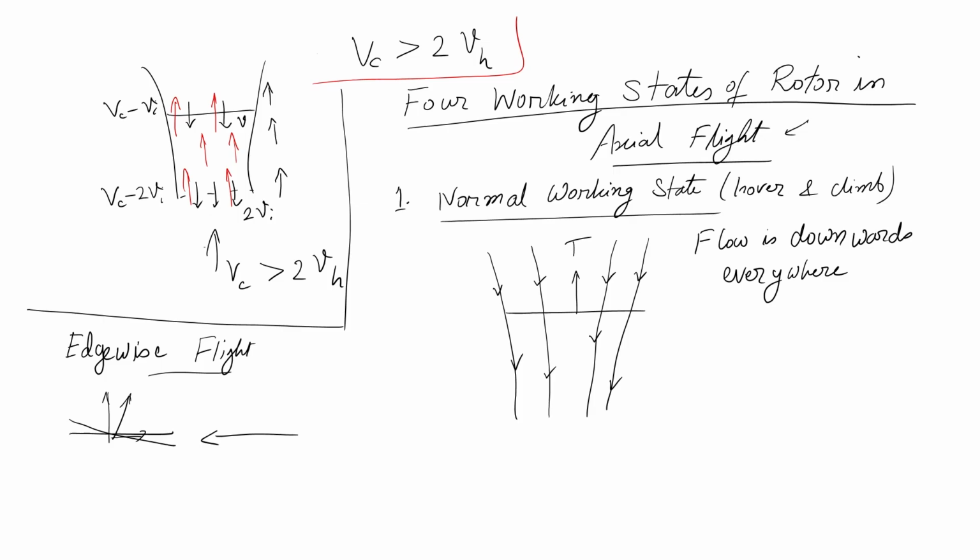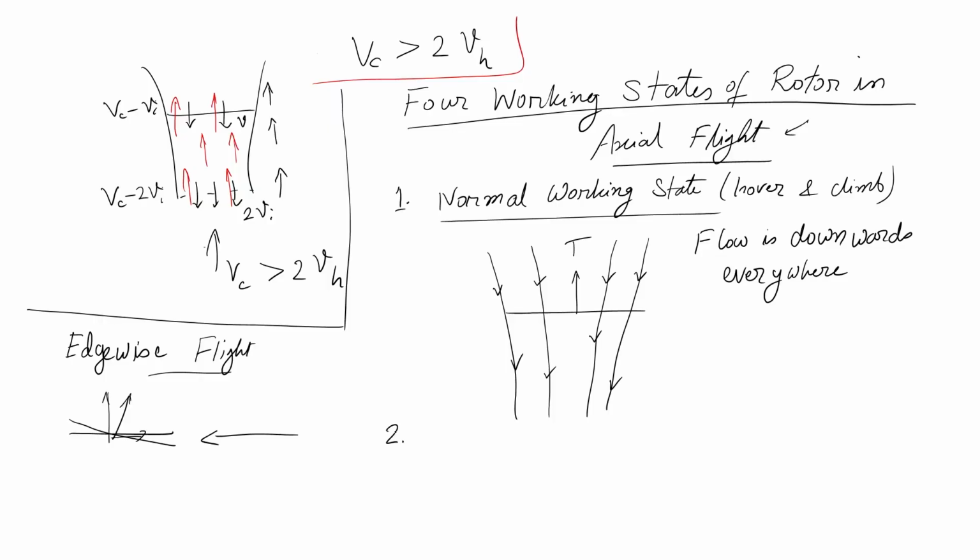So this working state is applicable for my hover as well as for climbing flight. For a hovering rotor, or if I look at a propeller in forward flight, that is also the same kind of thing. Remember in the video I showed you one cargo airplane taking off and helical vortices shed behind it, which is very similar to the rotor hover video, where you could see the tip vortices actually going around the person who was flying it. Okay, so they are both axial flights and they have a similar kind of flow as shown here.